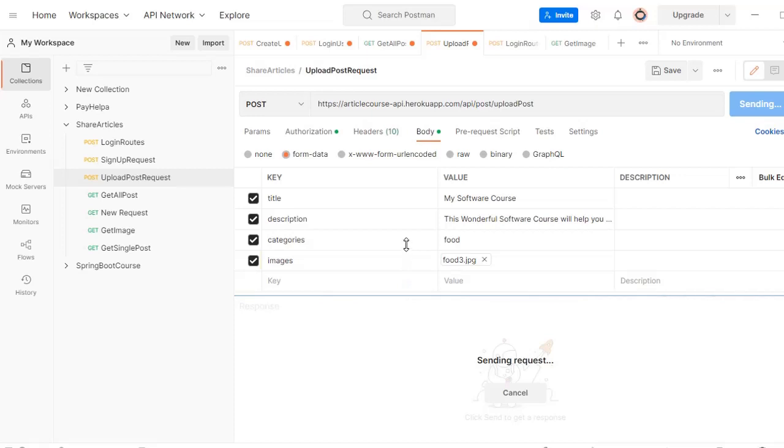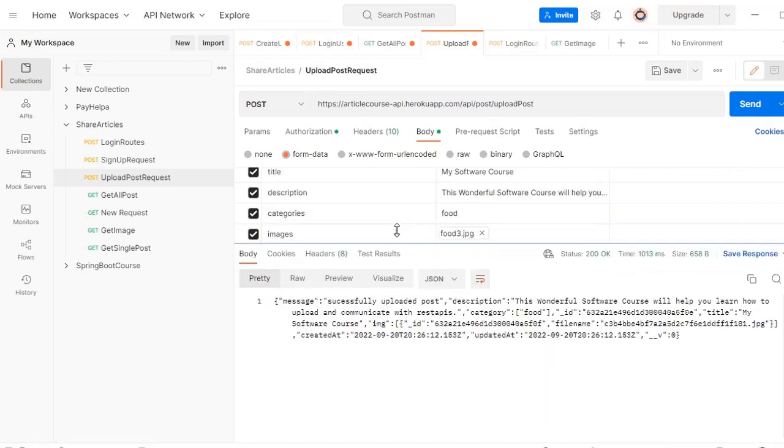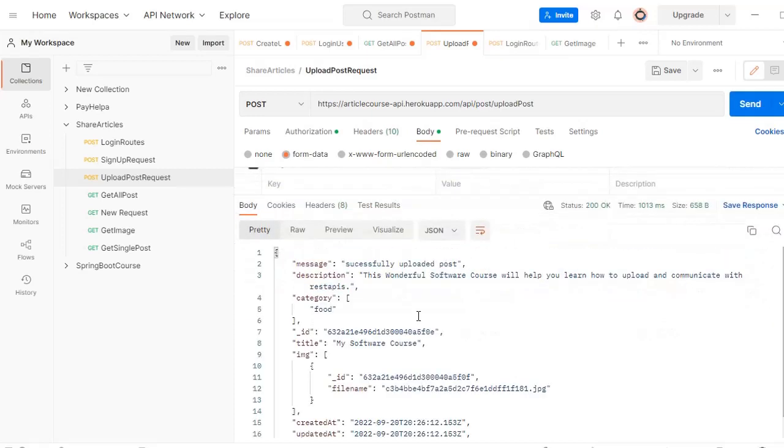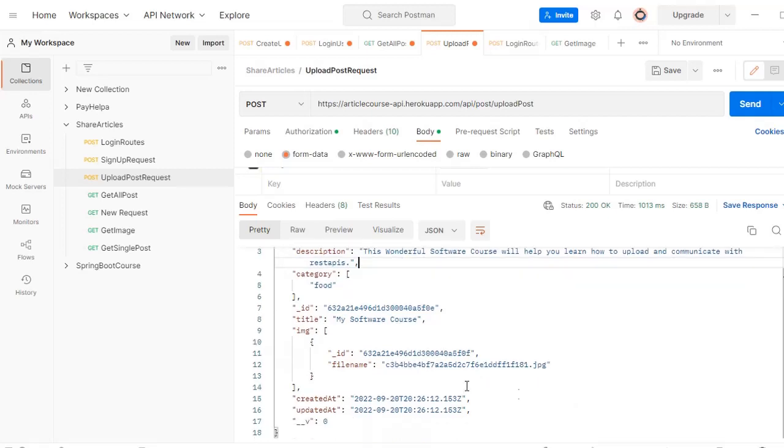This should upload the image to the database. Alright, see, successful. This is the message: successfully uploaded post, and the title: this is a wonderful software course. In here, if you check, we have the file name. So what we're going to do is run the app, and this post that we uploaded should show on the mobile app.